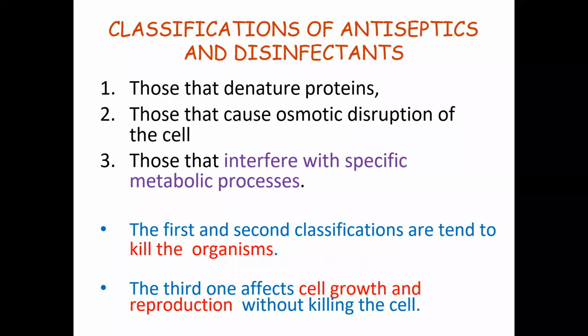Then next are those that cause osmotic disruption of the cell. Osmotic disruption means we can increase the osmotic pressure inside the cell membrane. With that pressure, we can disturb the cell membrane, and after destruction of the cell membrane, the cell is destroyed.